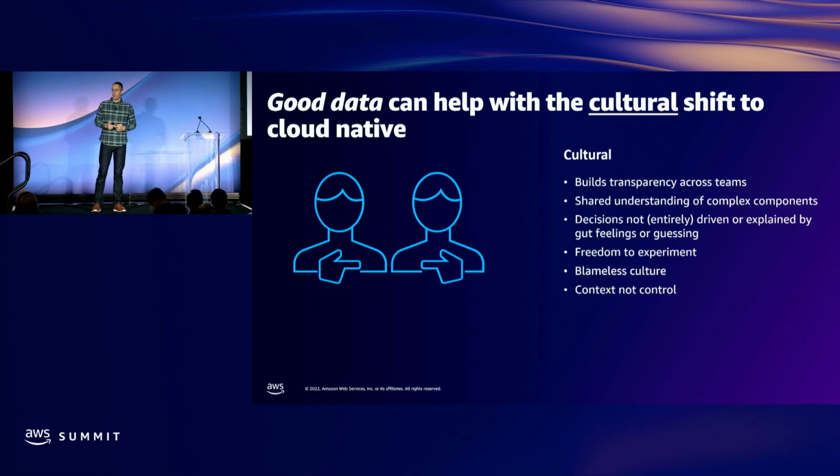There's another important area where this can help, and that is with the cultural shift as we move to cloud native. I'm sure you've all heard of the concept of DevOps. At some point, it gets really difficult to increase the velocity of innovation and releases if you don't bring developers and operations closer together. And so good data and good observability can help with that process because it can help build transparency across these teams. And if we can break down these silos, we can start having a shared understanding.